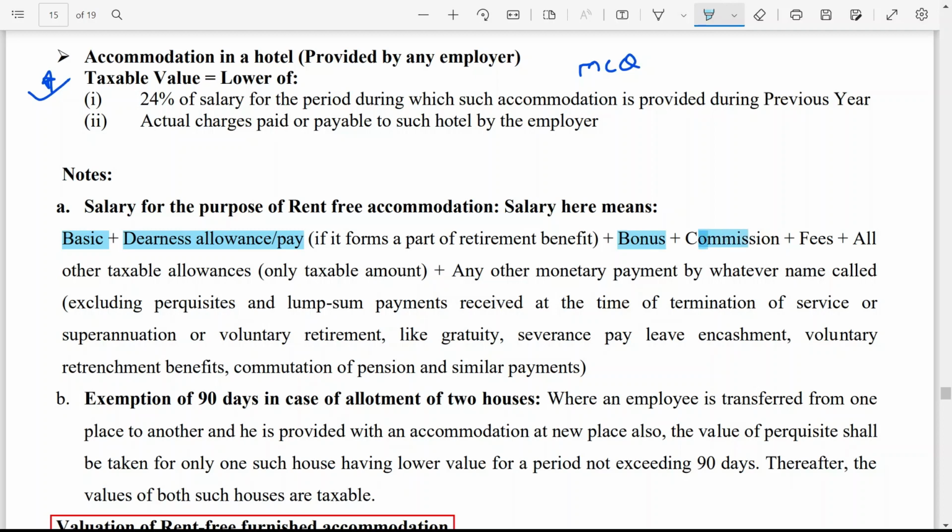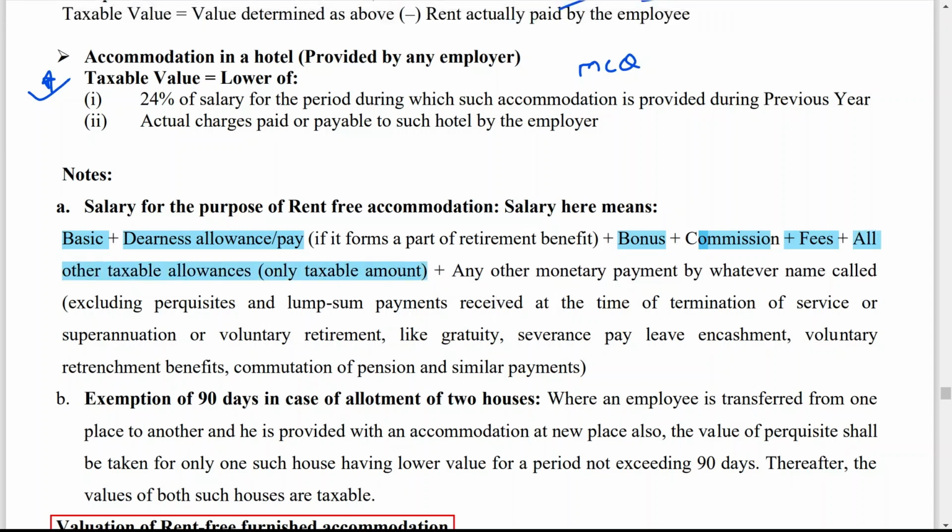Bonus, then commission, here normal commission is given. So whatever type of commission he is receiving, you have to add it. Fees, all other taxable allowances, means all types of allowances, only the taxable amount. That means let us say house rent allowance. If a person has received HRA of 50,000, from 50,000 20,000 is exempt, so then 30,000 is taxable. So whenever you are calculating salary for the purpose of rent free accommodation, you have to take the taxable value, that is 30,000 in our case.